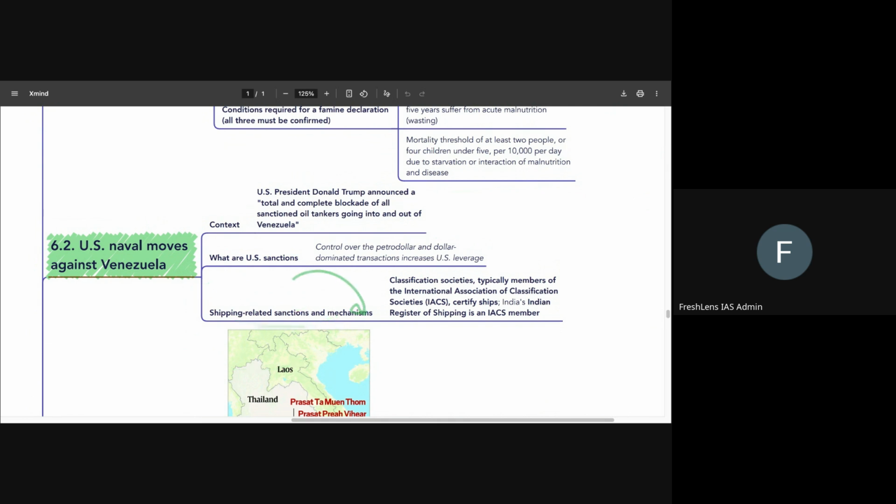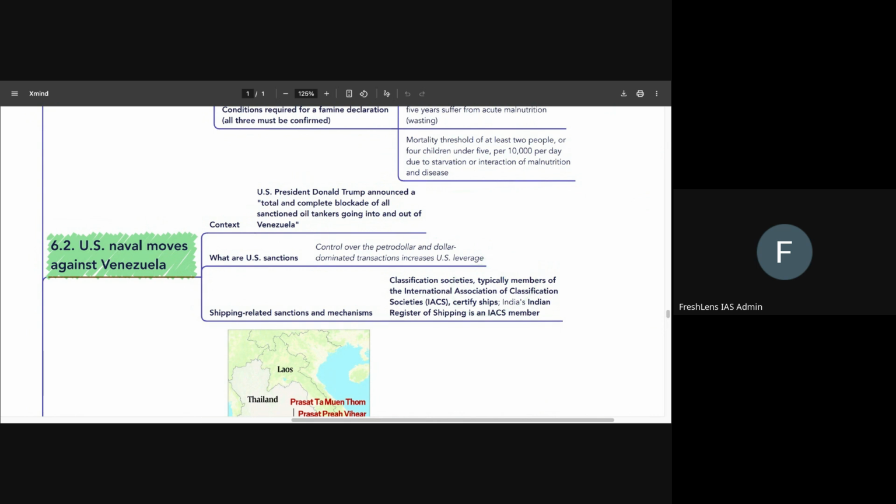We also need to know that secondary sanctions are what the US is able to put. Generally, primary sanctions can only be put by the United Nations Security Council. And what kind of sanctions are secondary ones? The US tries to stop countries and companies from trading with sanctioned countries and companies from sanctioned countries.